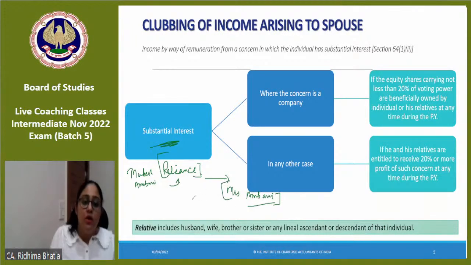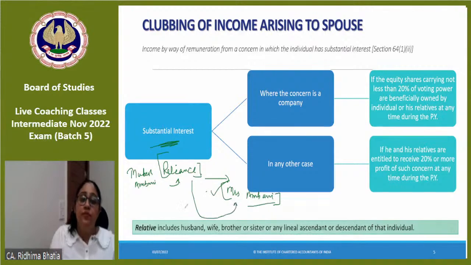So suppose she's getting 50,000, it's very less. She's getting 5 lakh per month for the consultancy she provides. Okay, for the consultancy she provides, she's capable of giving that consultancy. That's why clubbing would not apply.